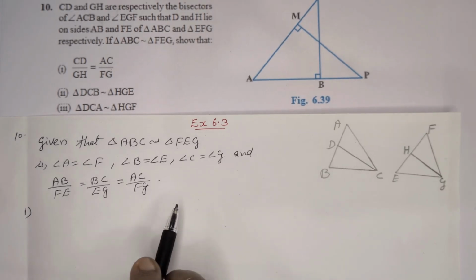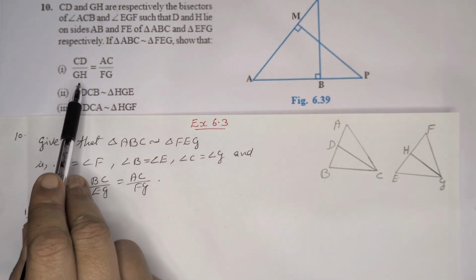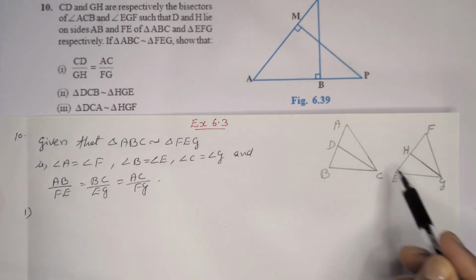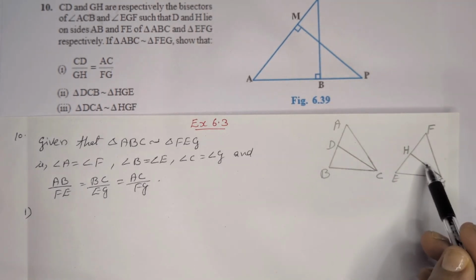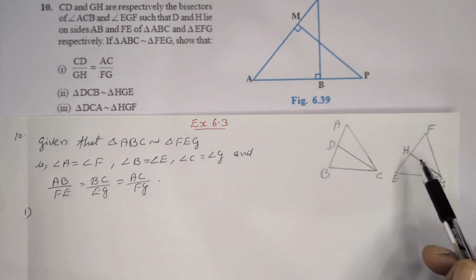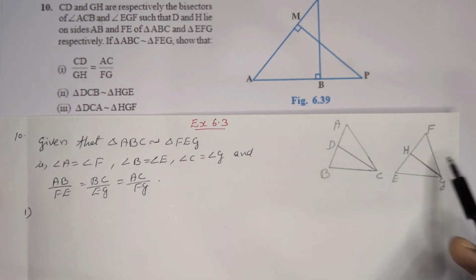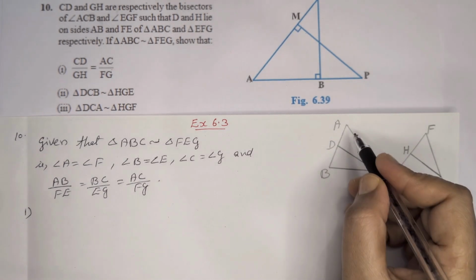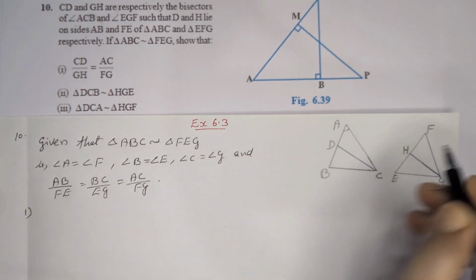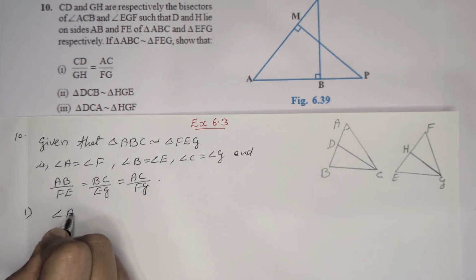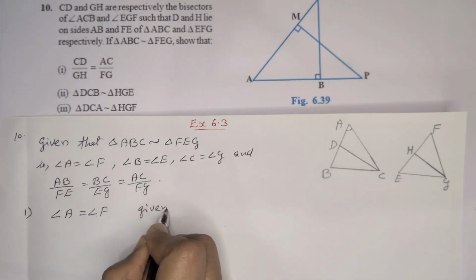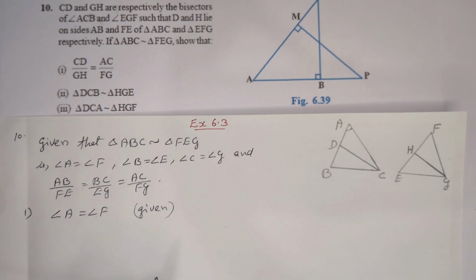From that, first we are going to prove CD by GH is equal to AC by FG. That means the ratio of the angle bisectors and the other side, AC by FG. So when we are taking these two triangles, angle A is equal to angle F, that is given. These two triangles are similar, so corresponding angles.